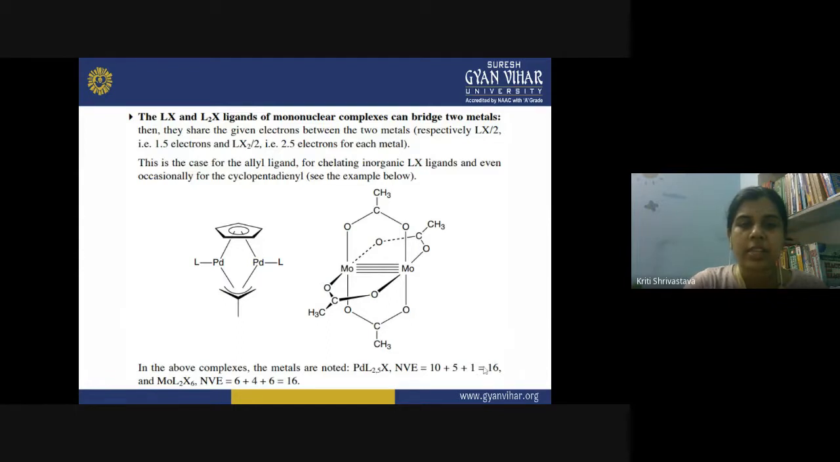And similarly, you have MoL2X6. You have a total number of valence electrons: 6 from the molybdenum, 4 from 2L, and 6 from 6X. So you have a total of 16 electrons. So both of them are not following the 18 electron rule here.